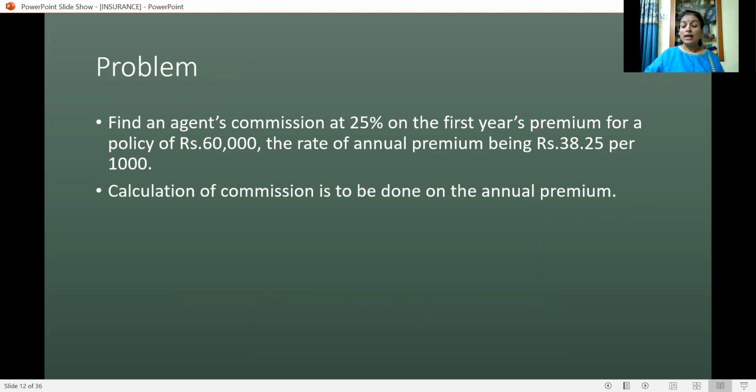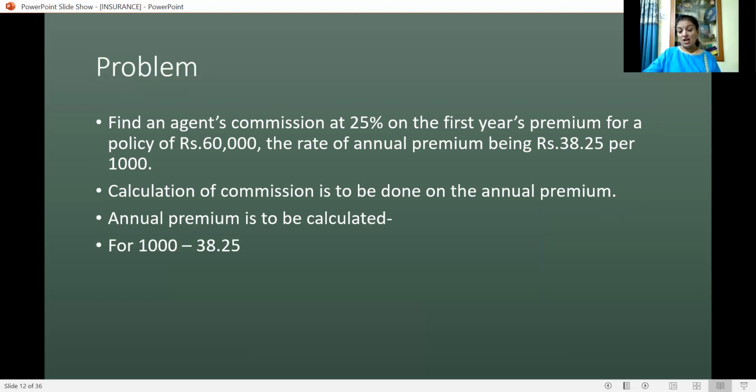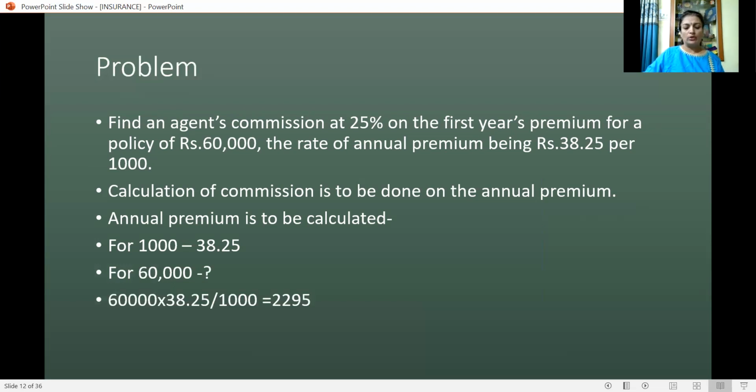The commission is to be calculated on the annual premium, so let us calculate the annual premium first. The rate of premium is given as 38 rupees 25 paise for 1,000. For 60,000, how much? 60,000 into 38.25 divided by 1,000.